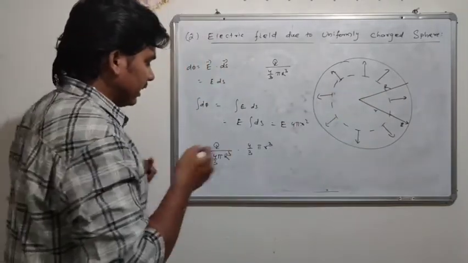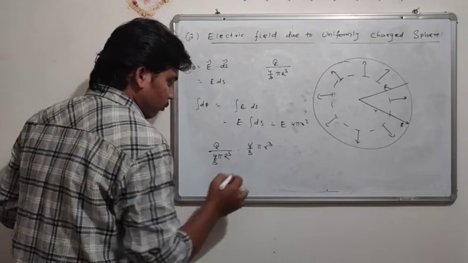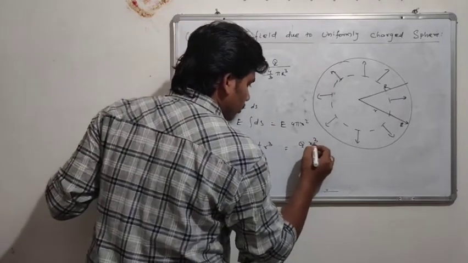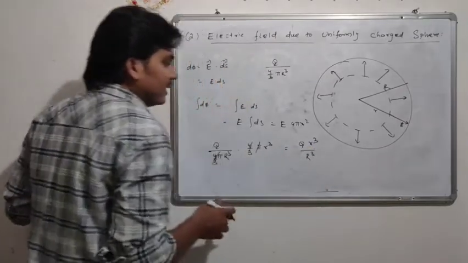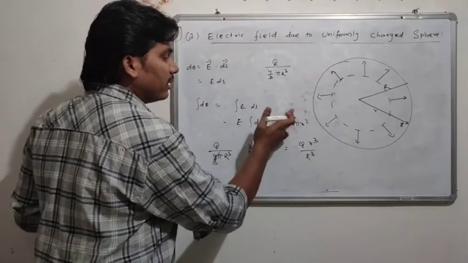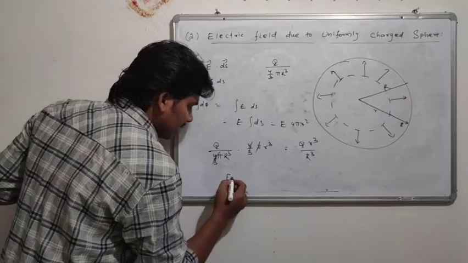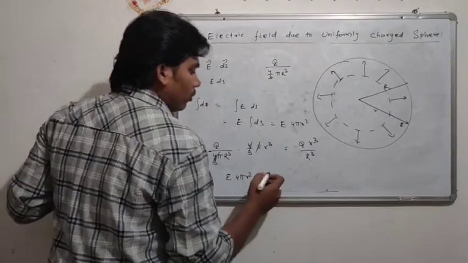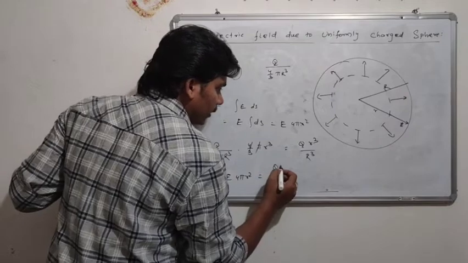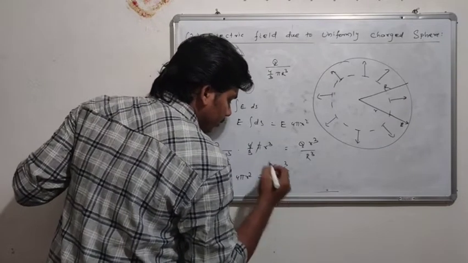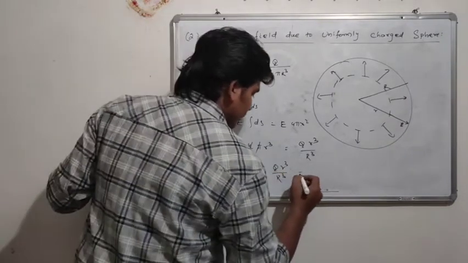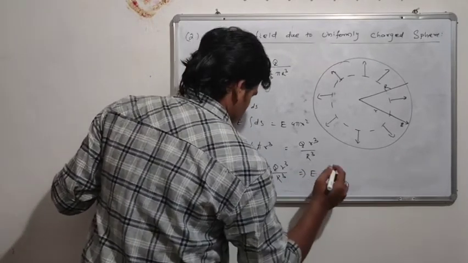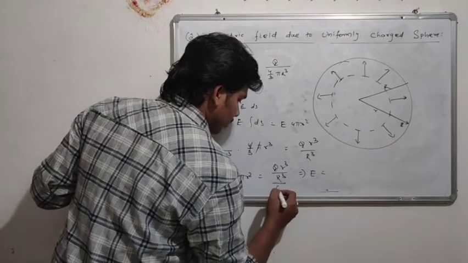surface. Means if we cancel the 4 by 3 and pi, this will be Q r cube by capital R cube. This will equal with this one. Why? Because the electric field intensity E 4 pi r square equals Q r cube by capital R cube by epsilon naught.